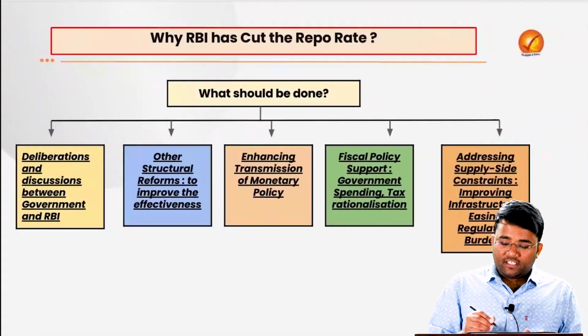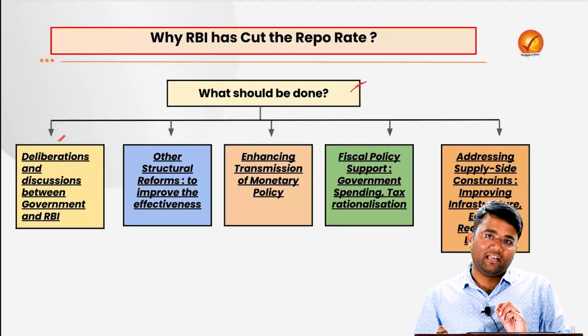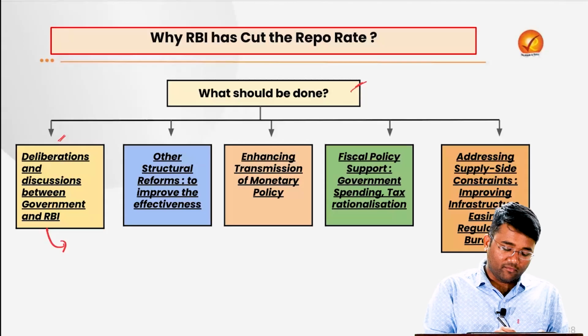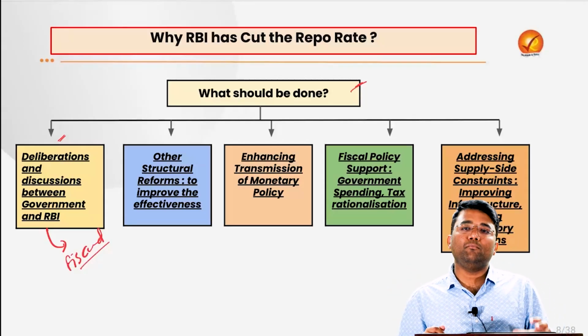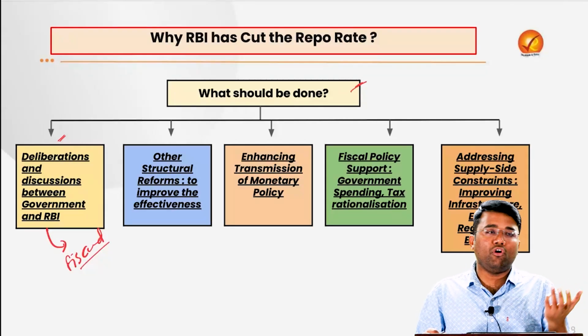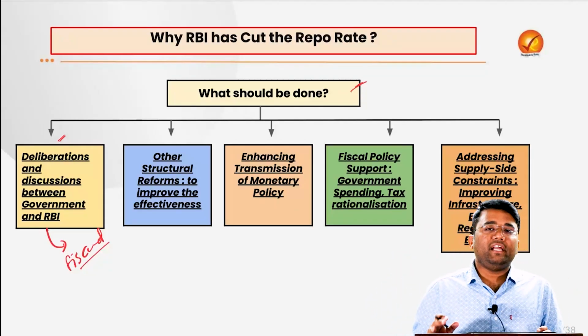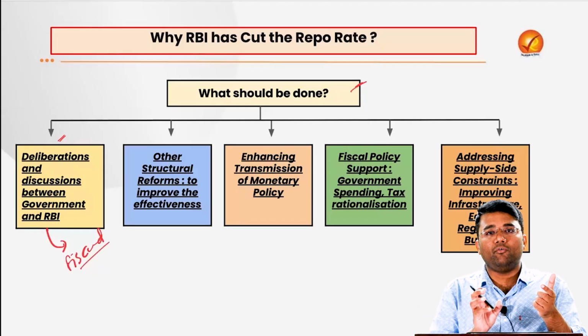Now, what should be done? First of all, there is need for more deliberation and discussion between the government and the RBI. Because understand, the fiscal policy is the complete domain of the government of India and the monetary policy is the complete domain of the Reserve Bank of India. So if the Reserve Bank of India is going for an expansionary monetary policy, it should be supported by the government spending.